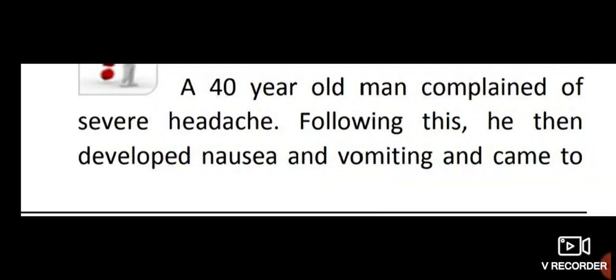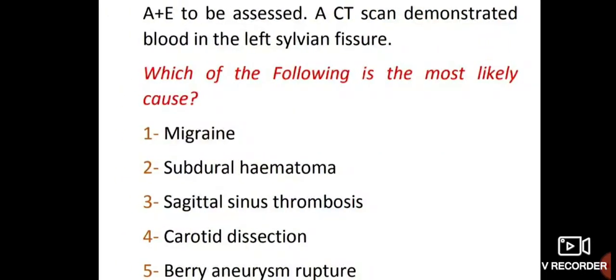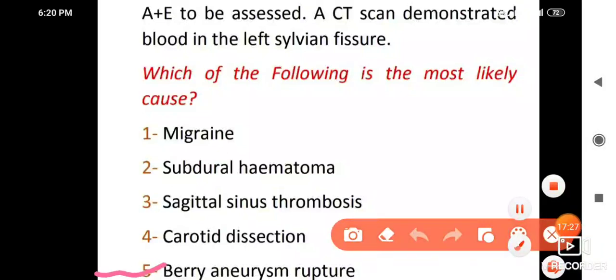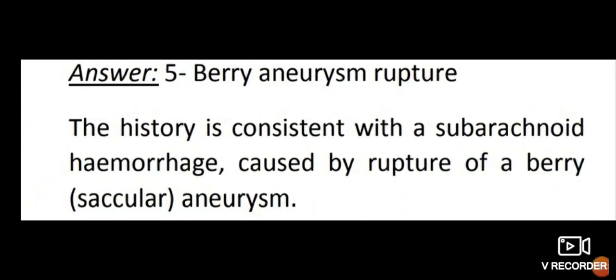A 40-year-old man complained of severe headache. Following this, he developed nausea and vomiting and came to A&E to be assessed. A CT demonstrated blood in the left sylvian fissure. Which of the following is the most likely cause? So the best answer here is berry aneurysm rupture. It is mainly due to the berry aneurysm rupture.